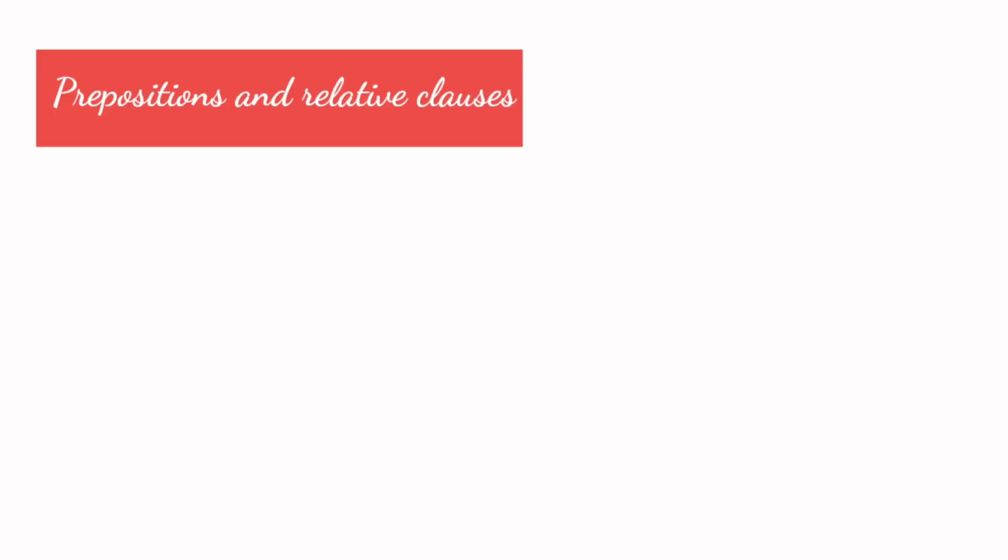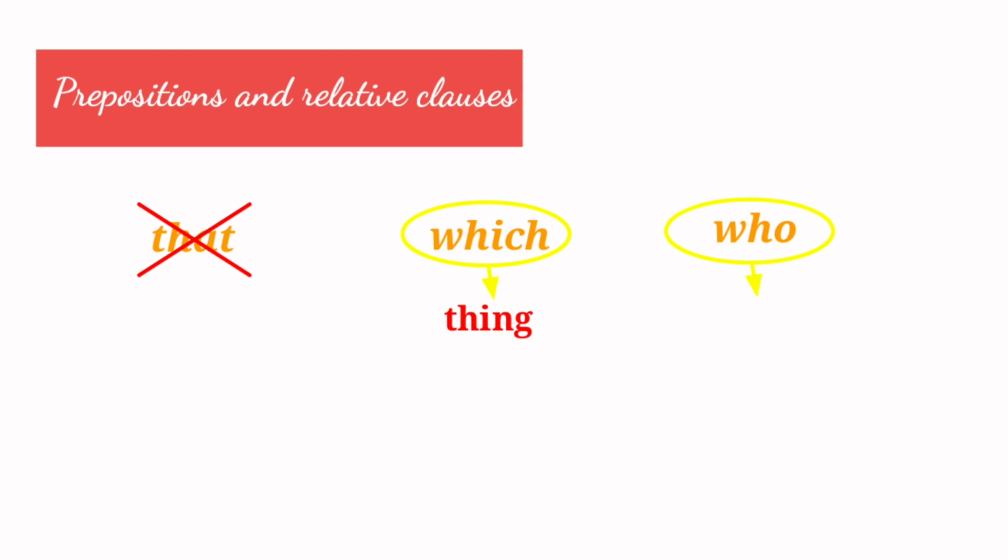Next, non-defining relative clause. We don't use that in a non-defining relative clause, so we need to use which if the pronoun refers to a thing and who if it refers to a person. We can't drop the relative pronoun in this kind of clause, even if the relative pronoun is the subject of the clause.